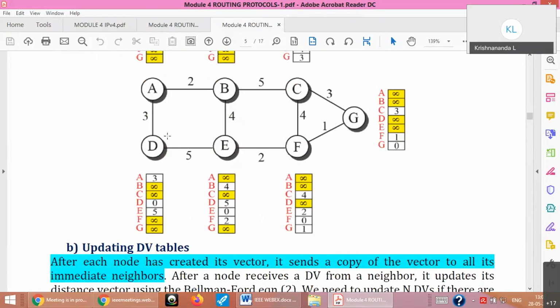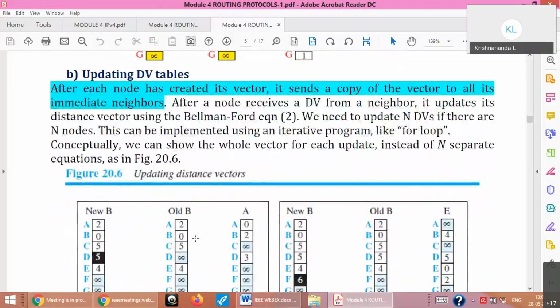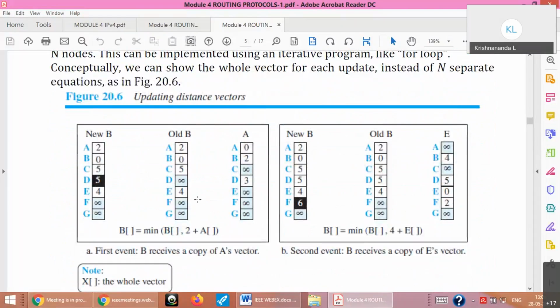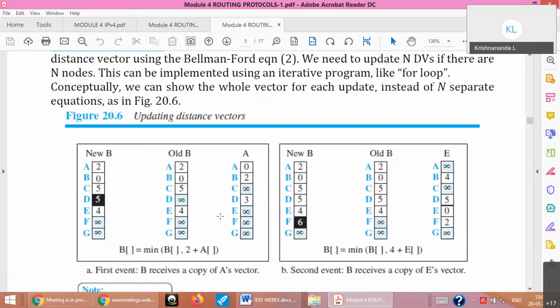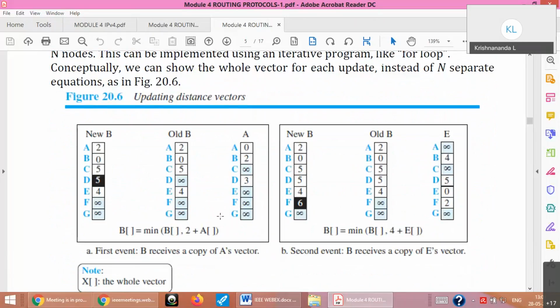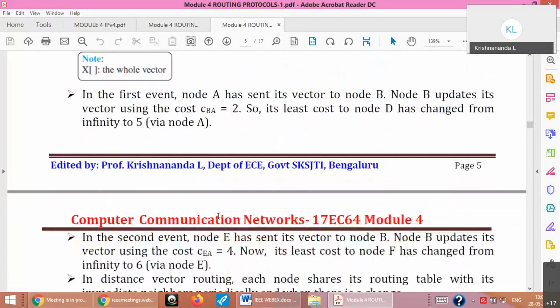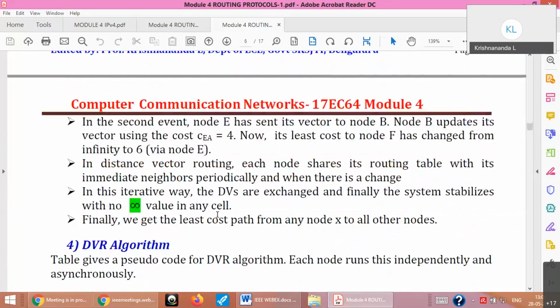Once you do that, show one updation like this, how updation is done. Practically only one. Even if you are given a graph, you can show only one update. You can't start writing all the updates in a theory exam; it's impossible to write. Show one update with one node, any one node you have selected properly, and write. Similarly, all other nodes will be updating their tables. That is enough. Please remember this.